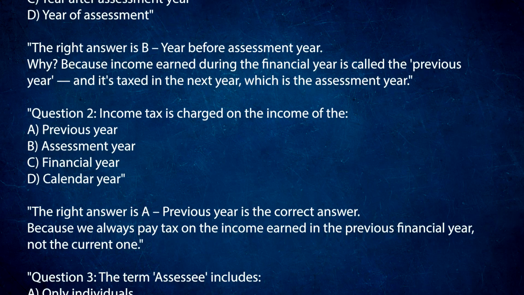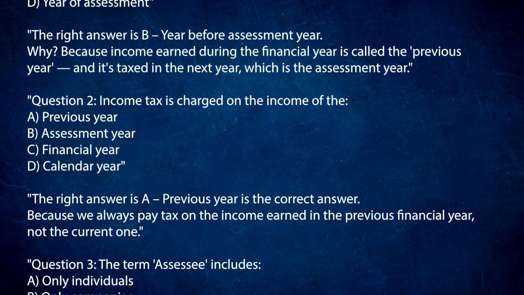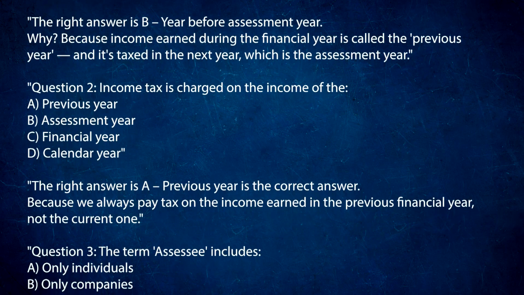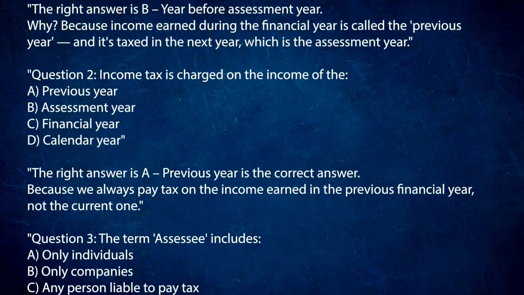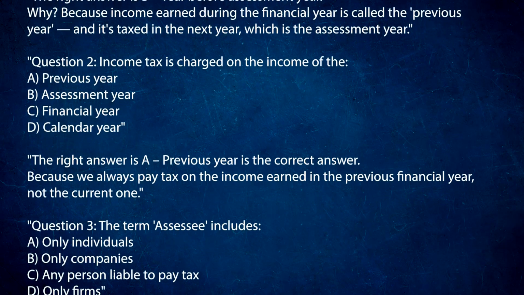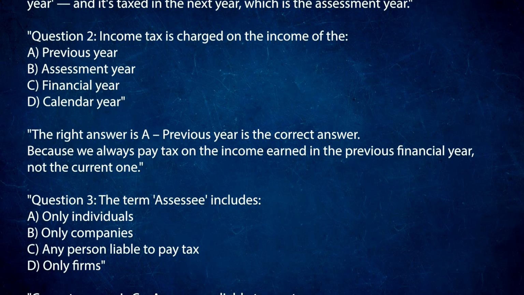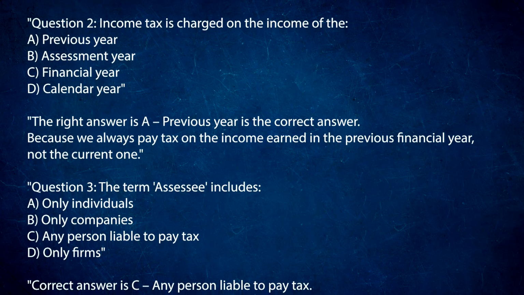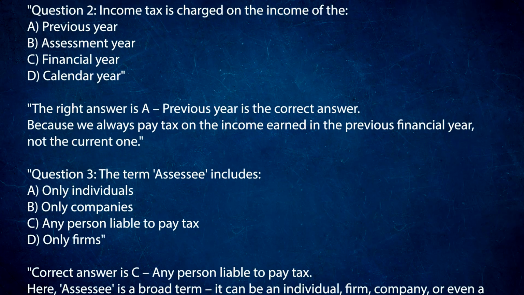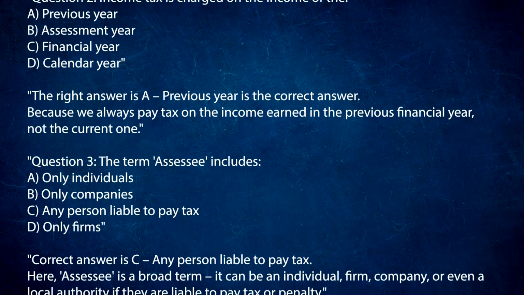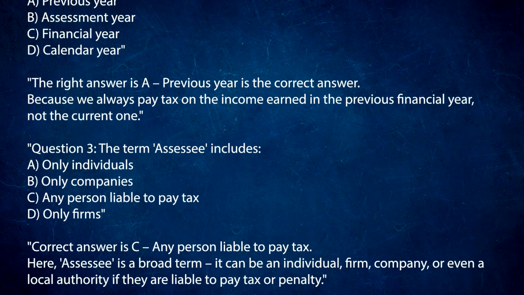Question 2. Income tax is charged on the income of the: A. Previous year. B. Assessment year. C. Financial year. D. Calendar year. The right answer is A. Previous year is the correct answer. Because we always pay tax on the income earned in the previous financial year, not the current one.